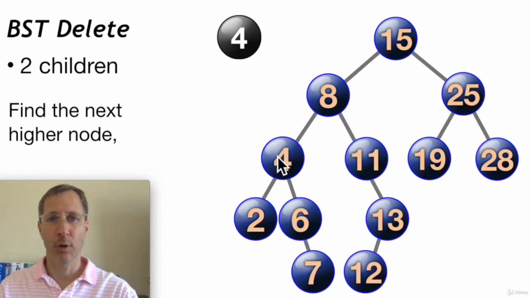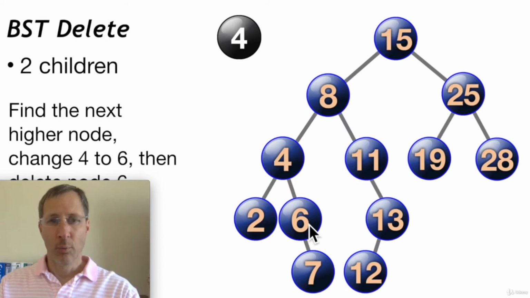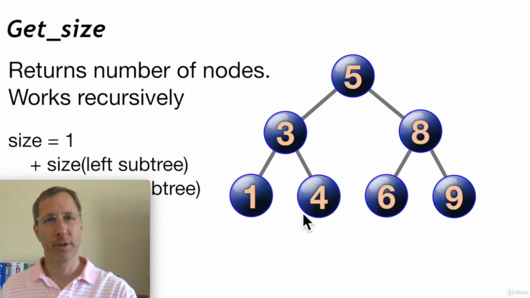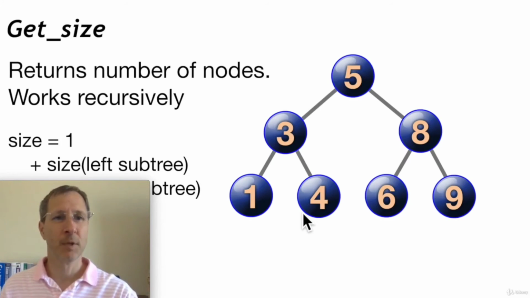And the same thing if we want to delete the 4. Here we want to delete the 4. We can see that 4 has two children. We want to find the next higher node after 4, and we find that it's 6. We descend down the right subtree to the leftmost node, and it's 6. So we delete the 4, and we promote the 6 to the 4's position. And the 7 comes with it because 7 is part of 6's subtree. So that's the delete operation in a nutshell. It's actually a little more complicated than that, so we're not going to code it in this video. However, I do have another video on YouTube where we code the entire delete function.